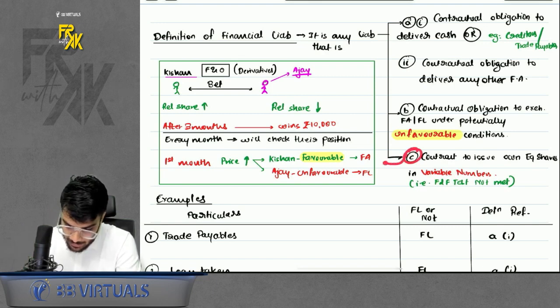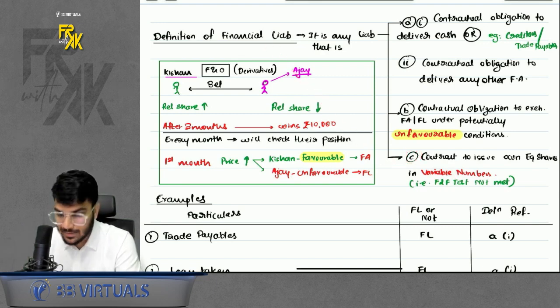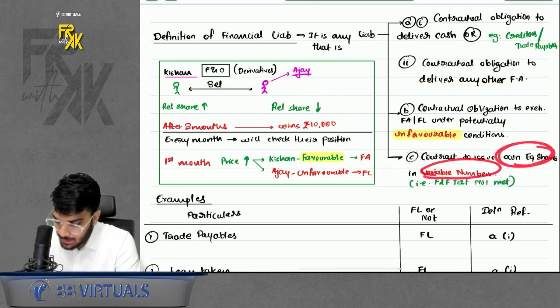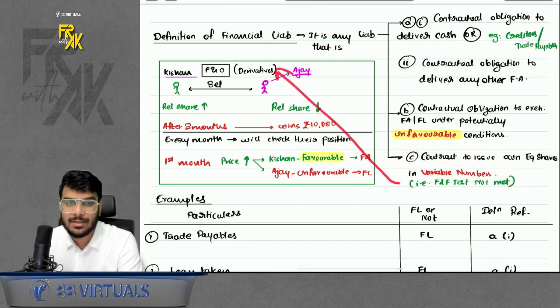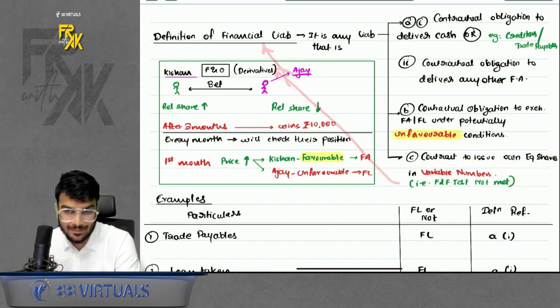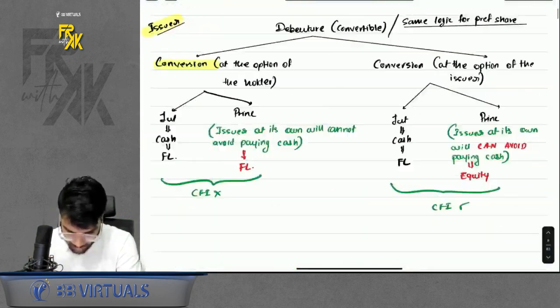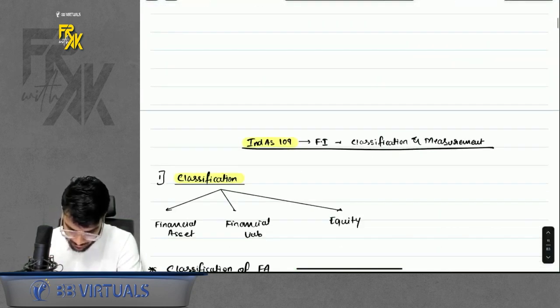See, that is where it is written in the definition of financial liability. That means if the own equity shares are variable, or if the fixed to fixed test is not met, then it will not be an equity, it will be a financial liability. That is why it is written in the definition of FL. Okay, sir, done. So this was a definition of equity as well.